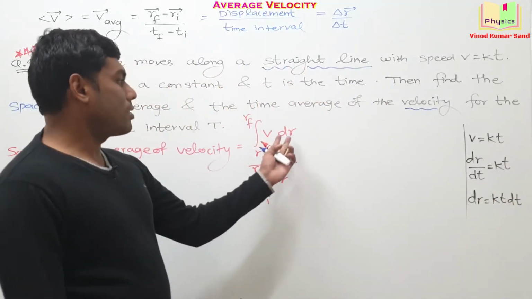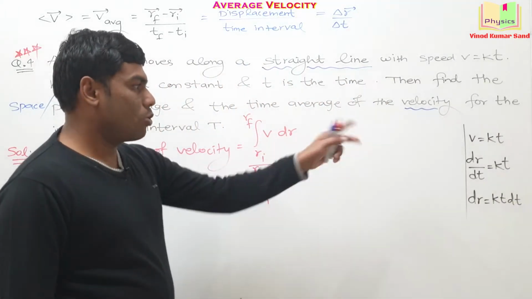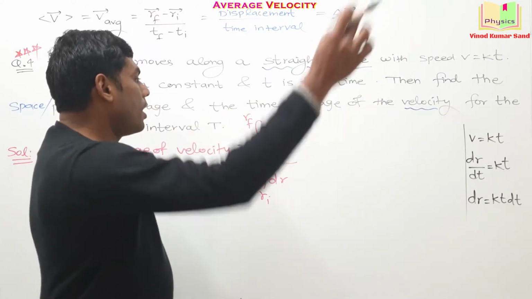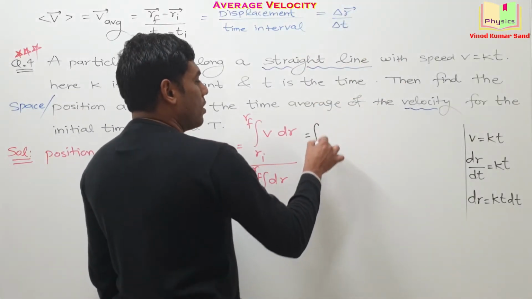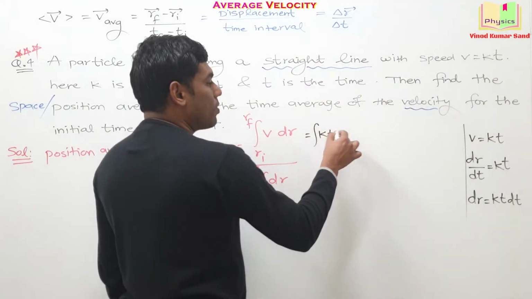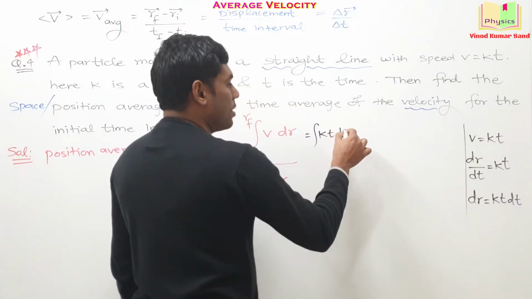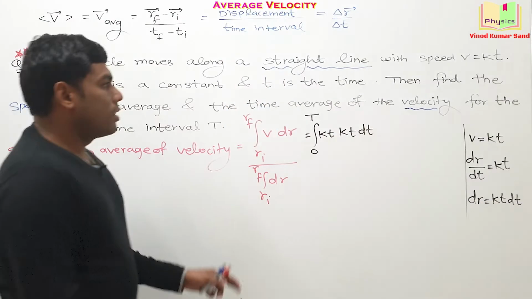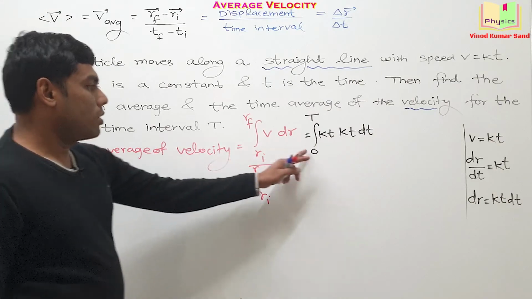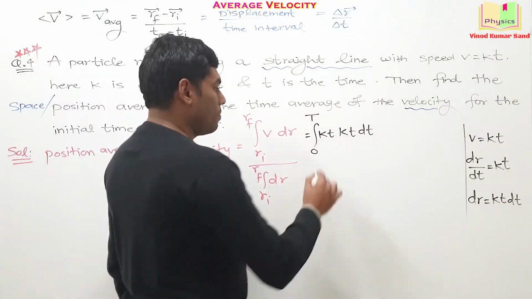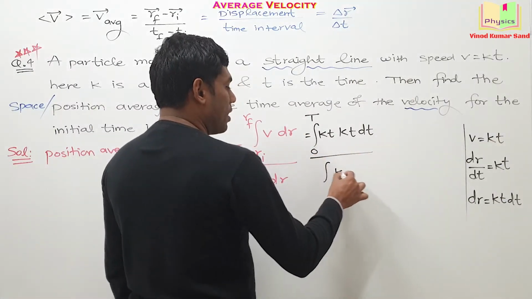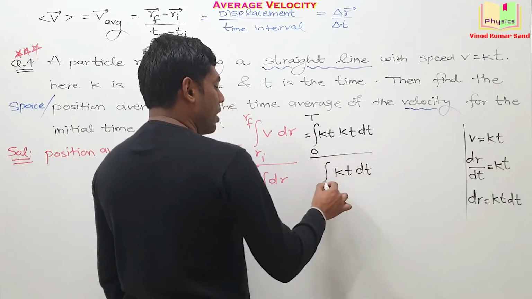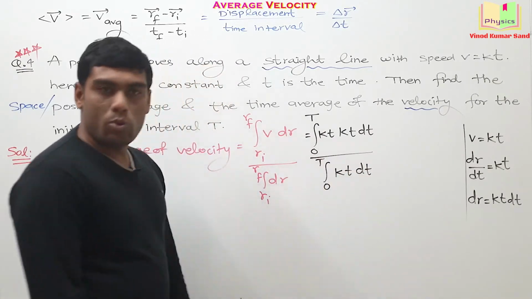In this calculation we will require the dr, so we have obtained the values. Now I am putting up the values. The v is kt, the dr is kt dt, the limit of the time is from 0 to t, divided by kt dt, limit of time is from 0 to t.